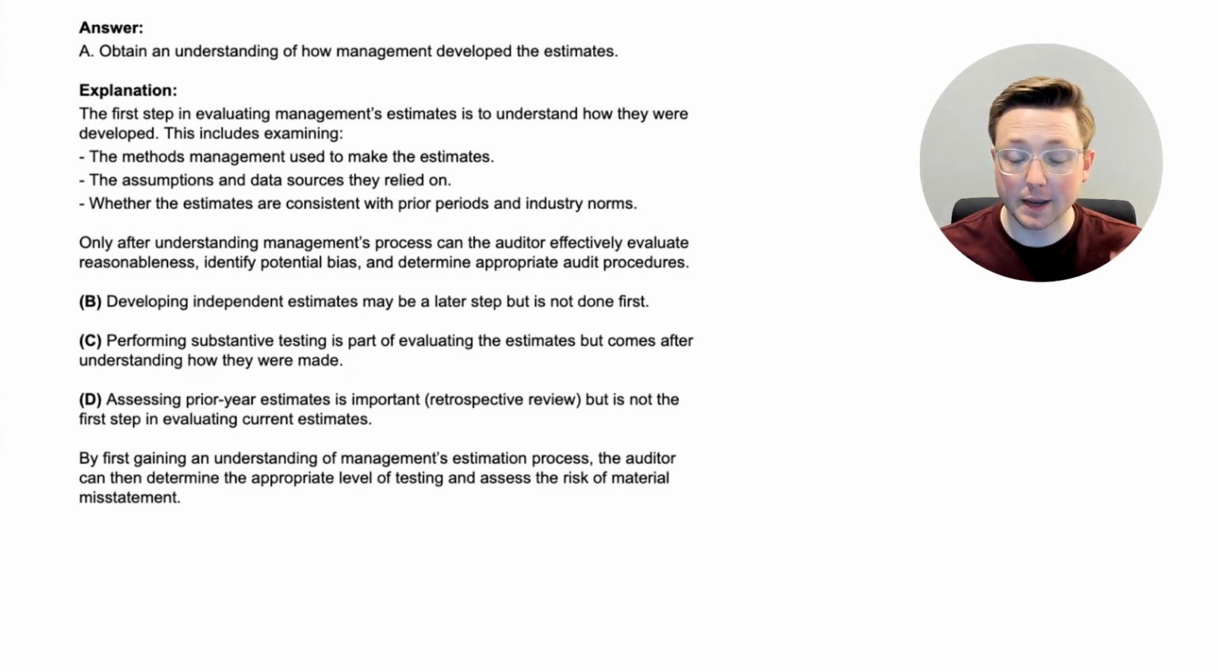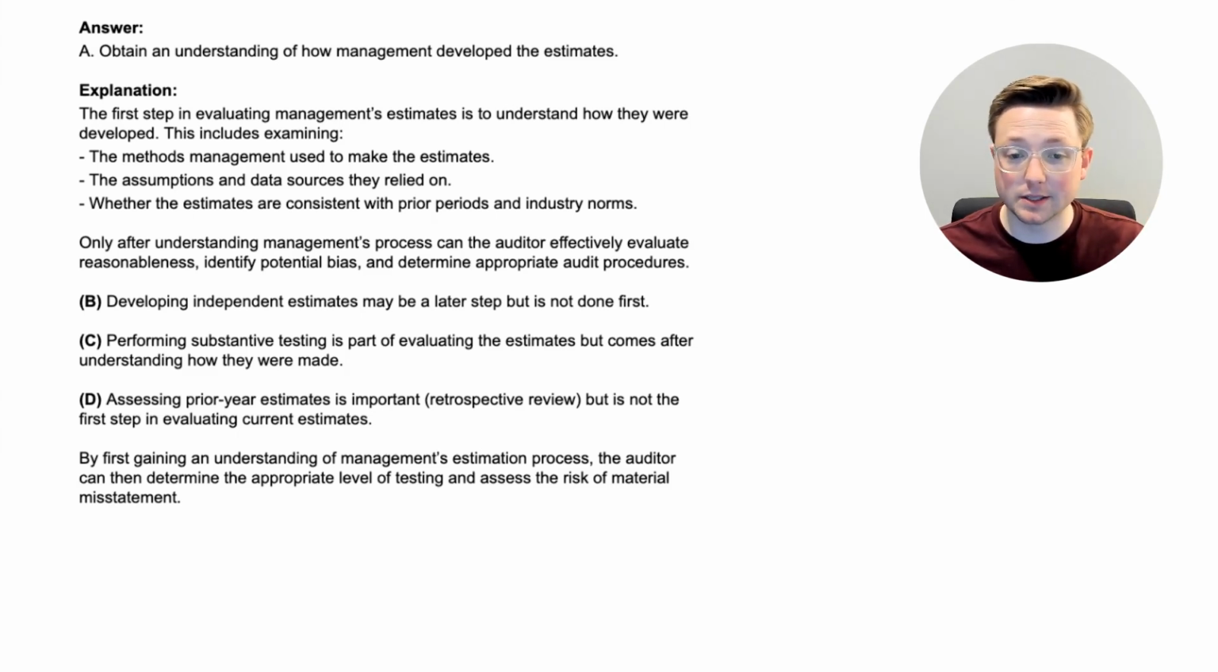Only after understanding management's process can the auditor effectively evaluate reasonableness, identify potential bias, and determine appropriate audit procedures. And we've talked about those things throughout this whole video. So again, to be able to do that, you have to understand how management got to the estimate that they're at. Let's talk about the other answers.